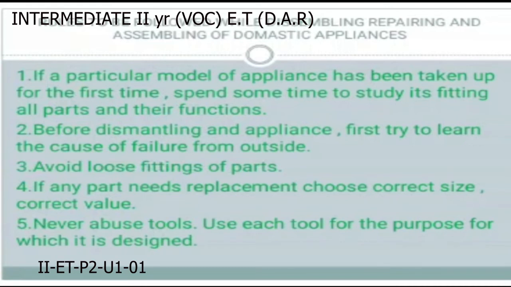If we take an electric iron or an electric rice cooker, study how they are assembled, what the parts in that model are, and what the function of each part is. Then, before dismantling the appliance, first try to learn the cause of failure from outside.